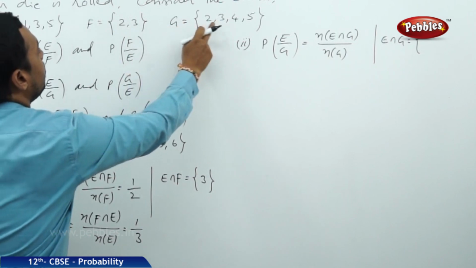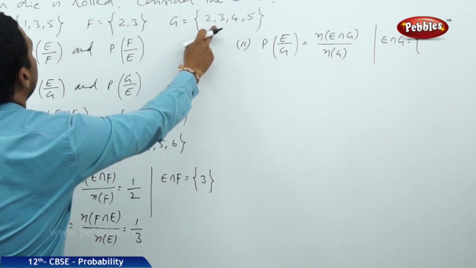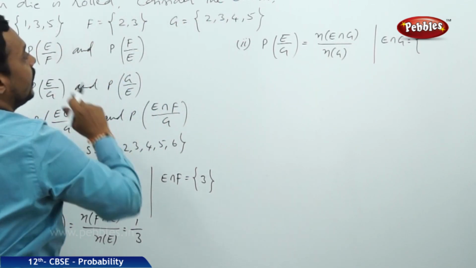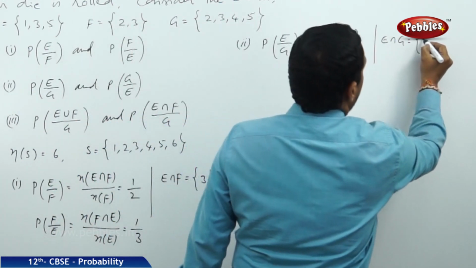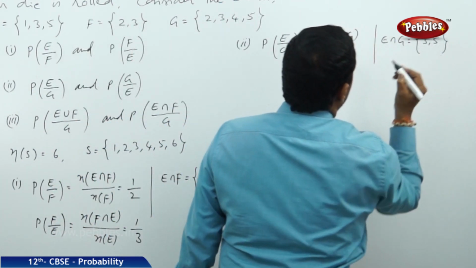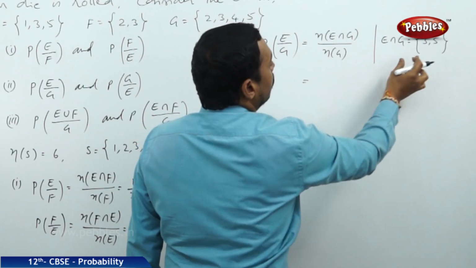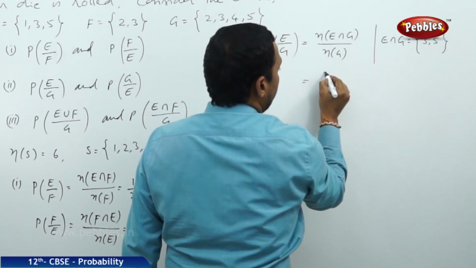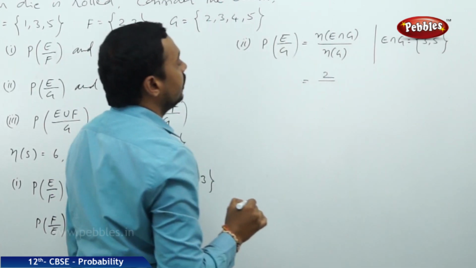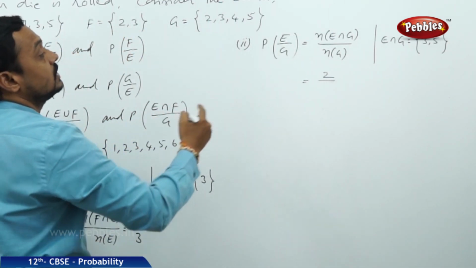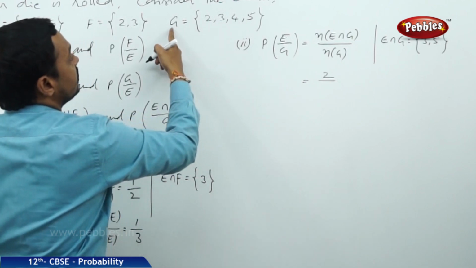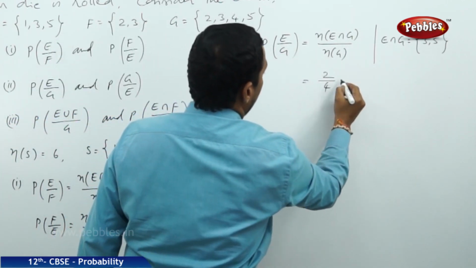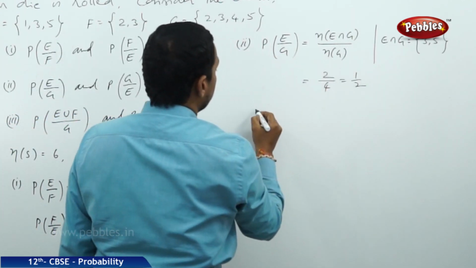The common elements of E and G, what are they? 3, 5. Therefore, the number of elements in the intersection is equal to 2. So the numerator is 2, and the denominator is the number of elements in the given set G, which is 4. So 2 by 4, that is 1 by 2.